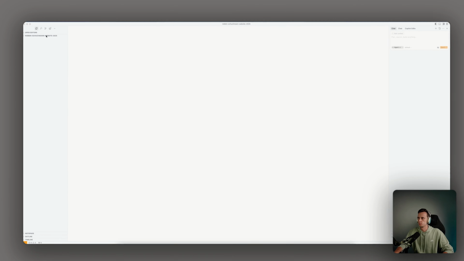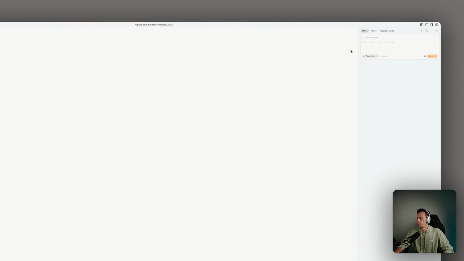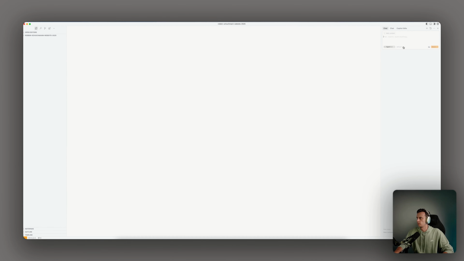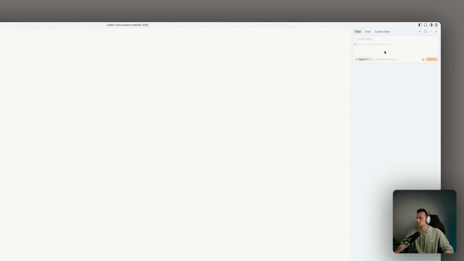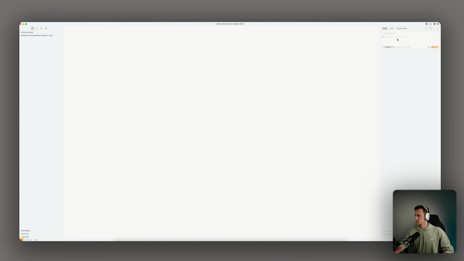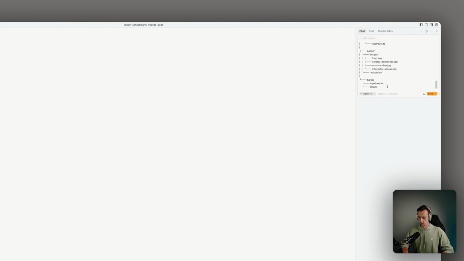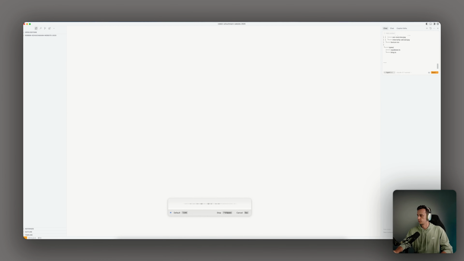Okay, so this is Cursor AI. I created a folder, Robin Schuchman website 2025. Basically what I'm gonna do here, make sure you use agent. I think now it's by default. I'll select 3.7 Sonnet, and basically I will just copy this in. And so basically here we're gonna build a personal website.